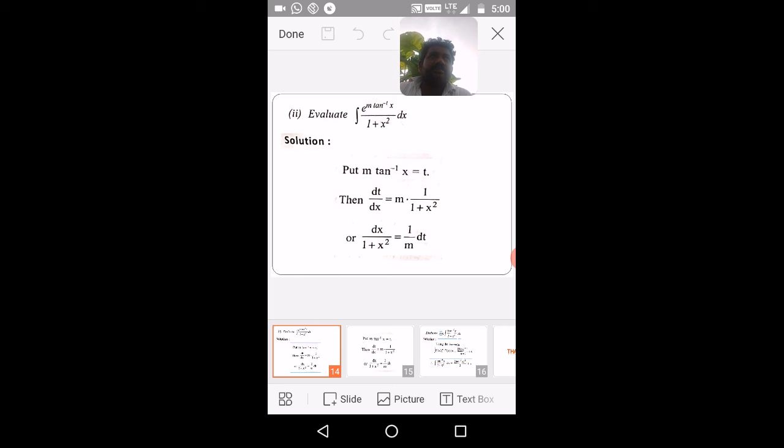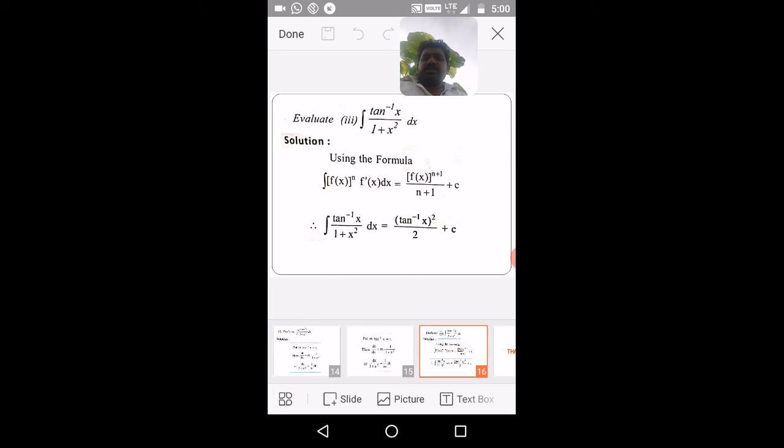This 1 by m is a constant, so put it outside the integral symbol. Then 1 by m into the integral of e power t dt is 1 by m into e power t plus c. So 1 by m into e power t, where t is m tan inverse x, plus c. So 1 by m into e power m tan inverse x plus c is the required integral for the given integrand.